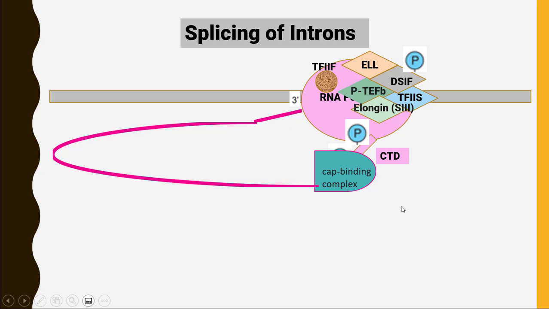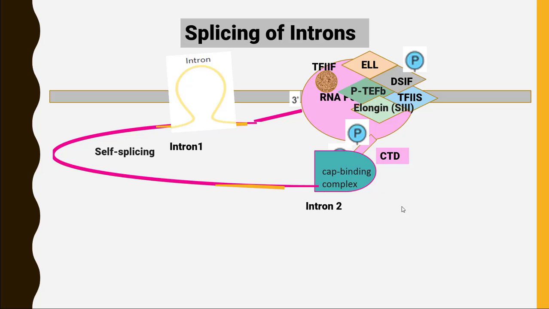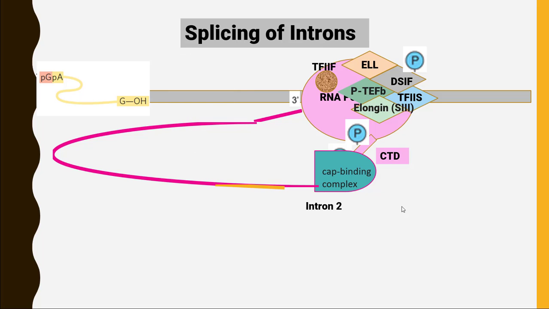Now, for example, these two portions are the introns present inside the messenger RNA. So this is intron 1 and this is intron 2. Now we have two different types of splicing here. The first type of splicing is self-splicing, in which the intron will make a hairpin type of structure and remove itself from it, like this.